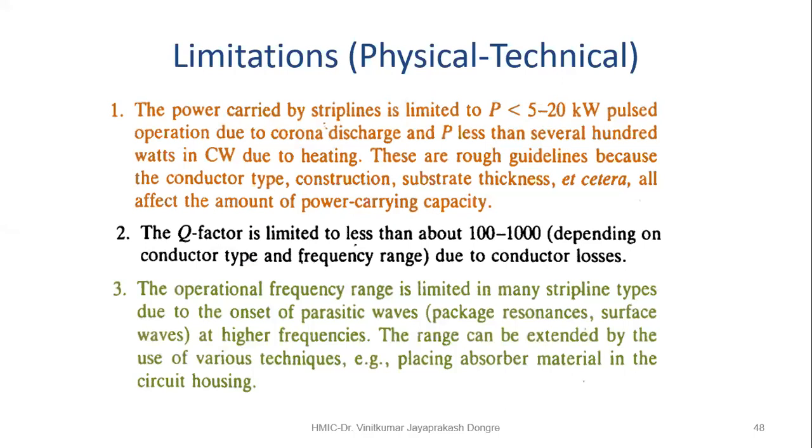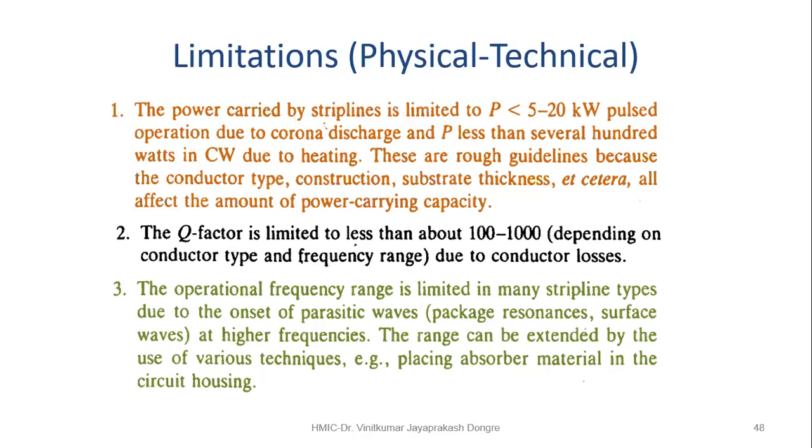The power carried by strip lines is limited to P less than 5 to 20 kilowatts in pulsed operation due to corona discharge, and P less than several hundred watts in CW due to heating. These are rough guidelines because the conductor type, construction, substrate thickness, etc. all affect the amount of power carrying capacity. The Q factor is... Shall I continue? Yes, yes.